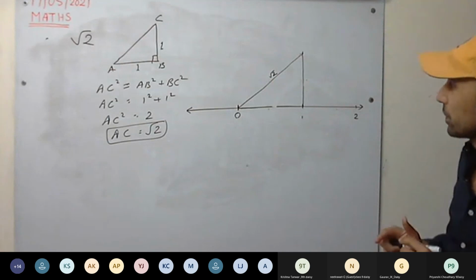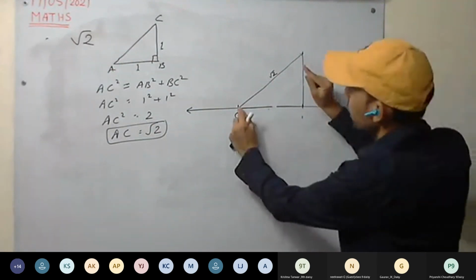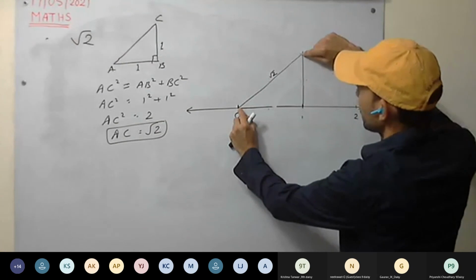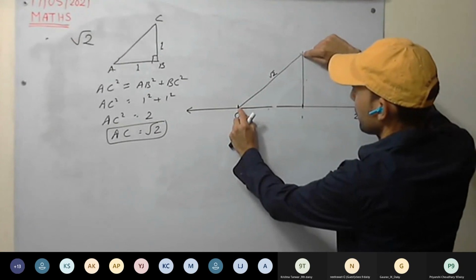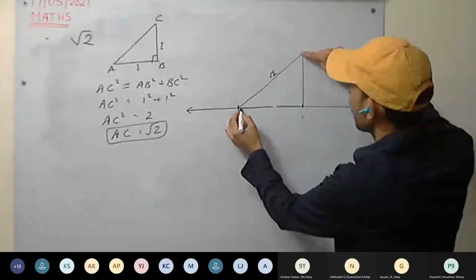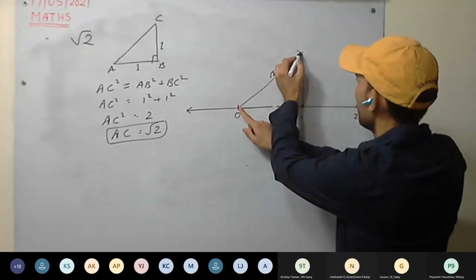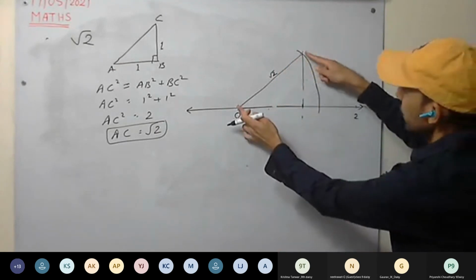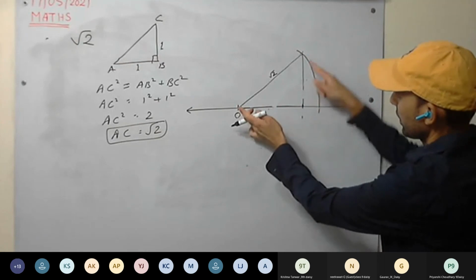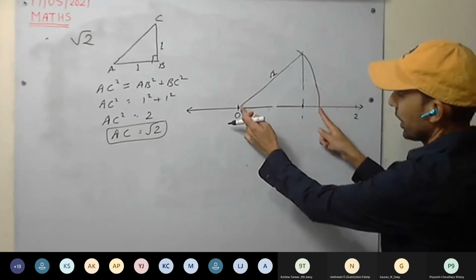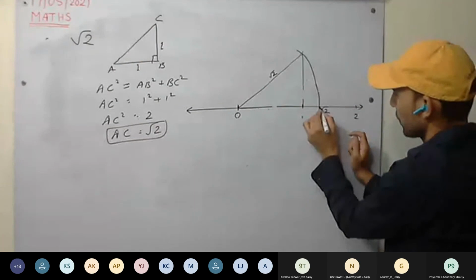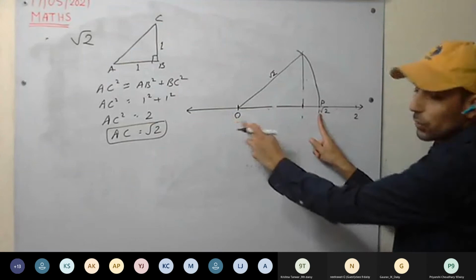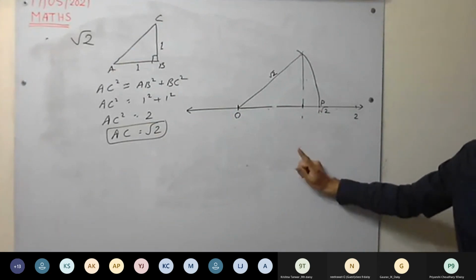Now, what we are going to do? Take the compass, one point here, the tip of the compass here, and the pencil here, and measure this one, root 2. Okay, measure this one, root 2, and from here, make an arc this side. Okay, so this length is root 2. This length will be how much? Again, root 2. So this will be our root 2. So OP. This OP length is root 2. Understood this one? I explain it again once.